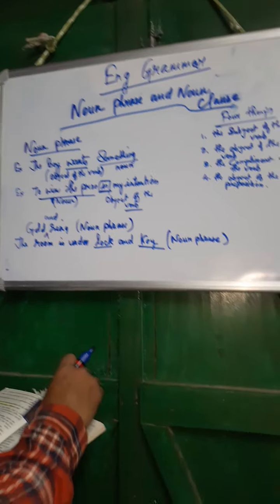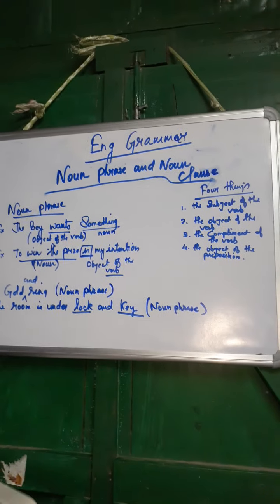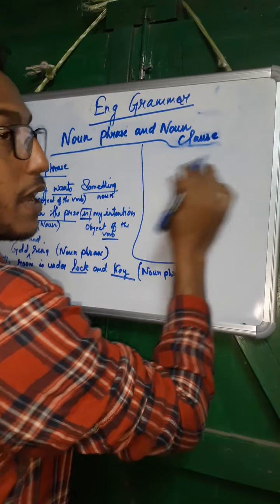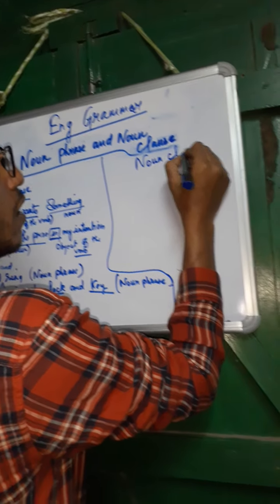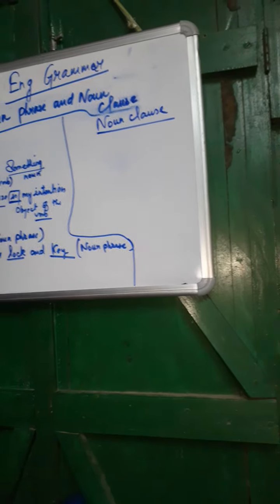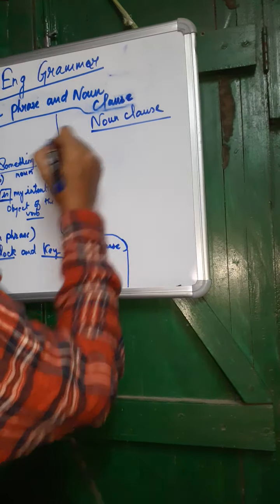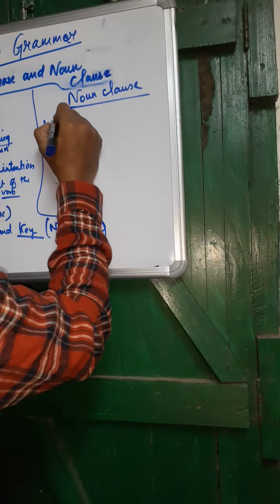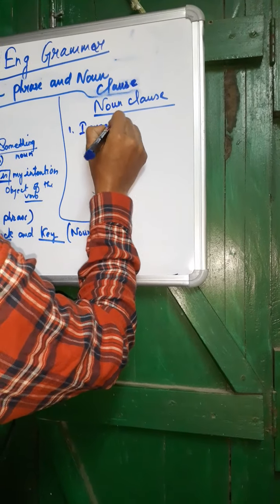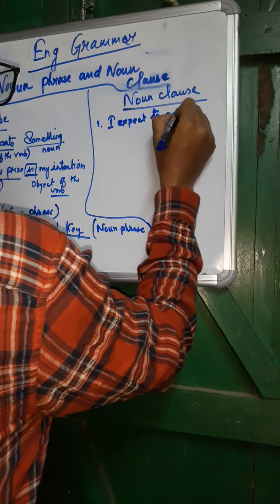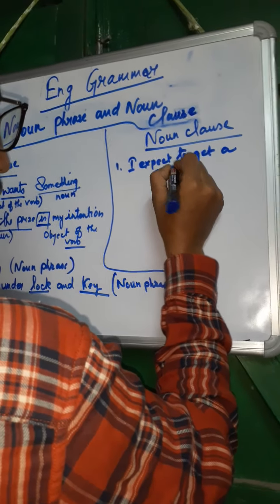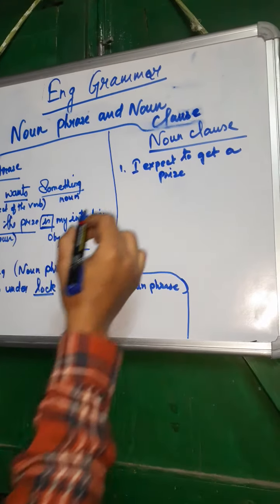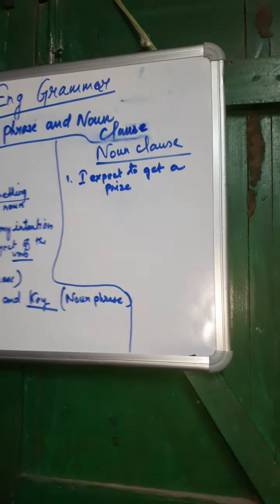So we'll go for the noun clause. Now I have wrapped this one up, so now we'll go for the noun clause. Noun clause. See, here I will take one example. Number 1. I expect to get a prize. Listen, I expect to get a prize.